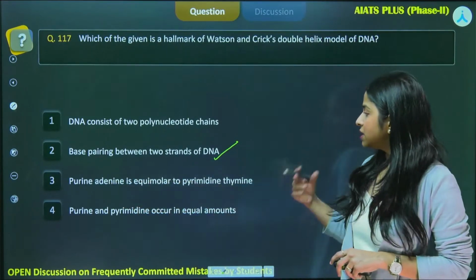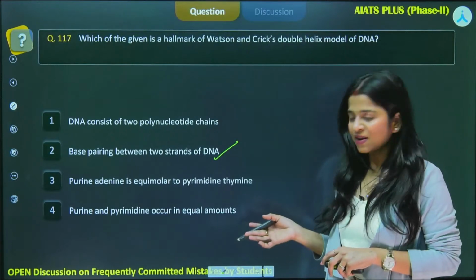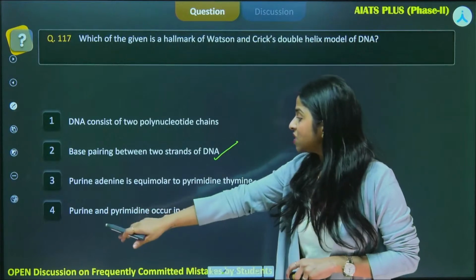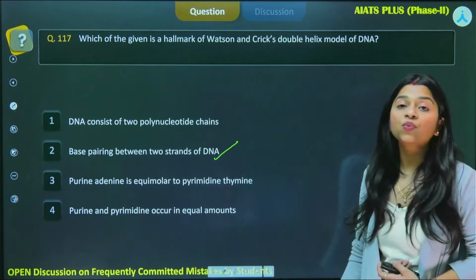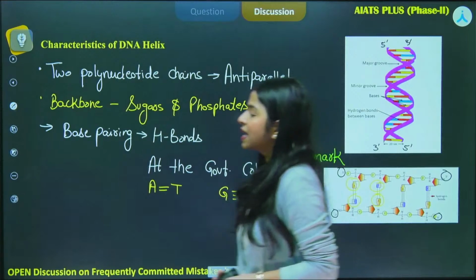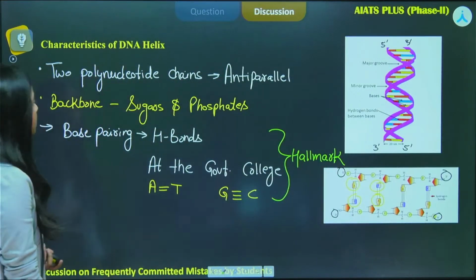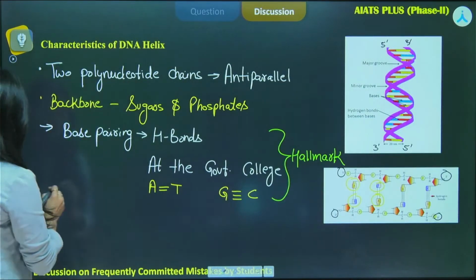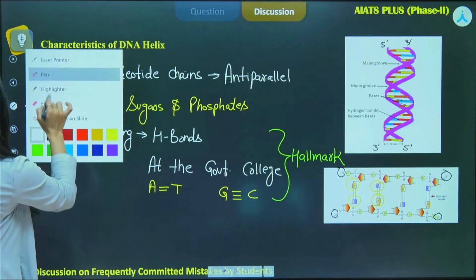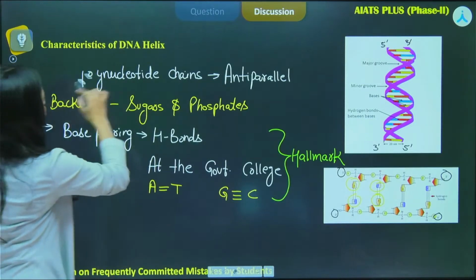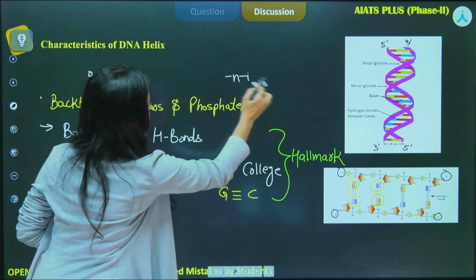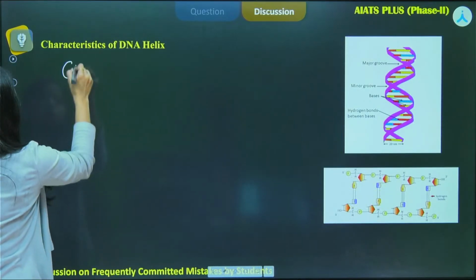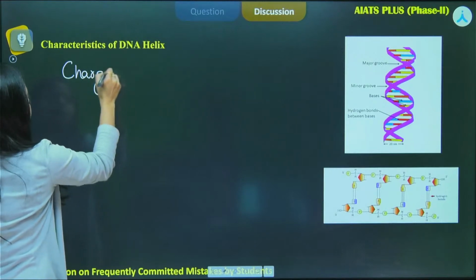Purine adenine is equimolar to pyrimidine thymine, okay. I'll just tell you about the Chargaff rule also. And the last one says purine and pyrimidine occur in equal amounts. Now, because this has been mentioned in your option, I'll discuss the Chargaff rule with you. What does it say? I'll pen it down over here, okay? Or I'll simply pen it down for you. What is Chargaff rule? It is very important.